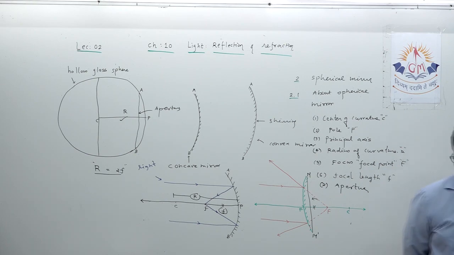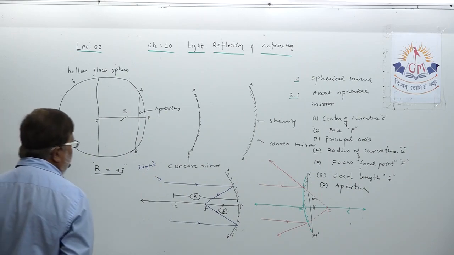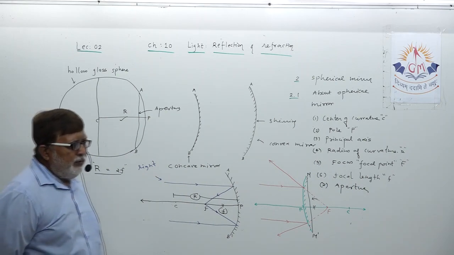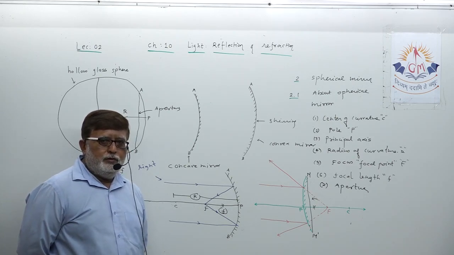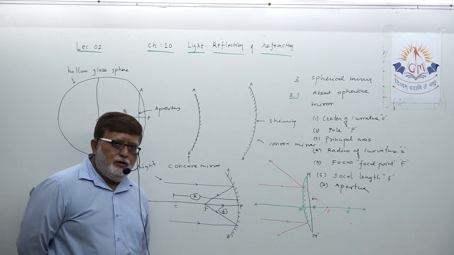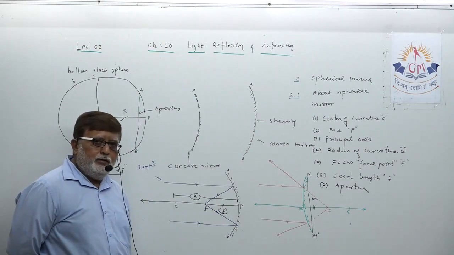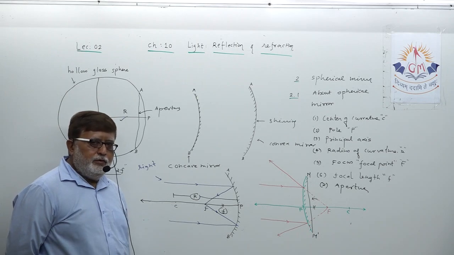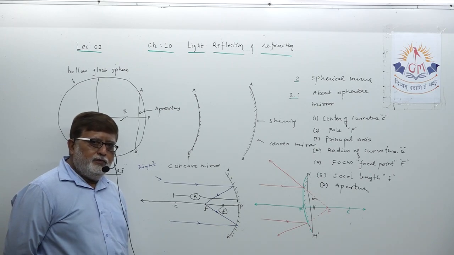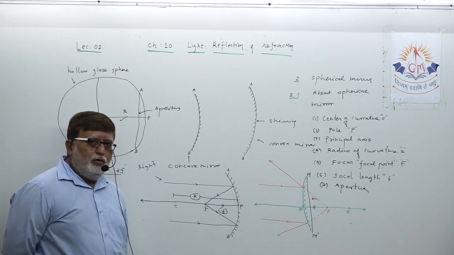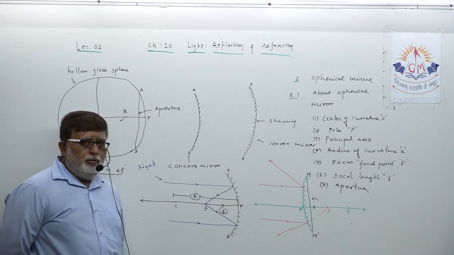Let us collect it in our mind. The first one, center of curvature. Every spherical mirror, either concave or convex, is a part of an imaginary hollow glass sphere. The center of the sphere is known as the center of curvature of the mirror. Second, pole. The center of the reflecting surface is known as the pole of the mirror and is designated by the symbol P. Third, principal axis.